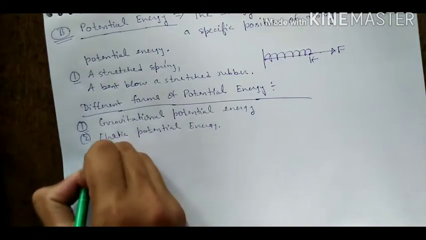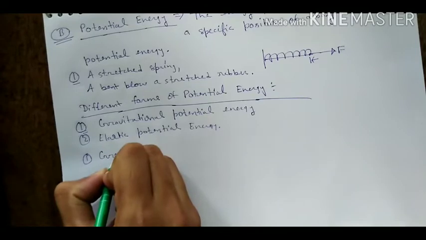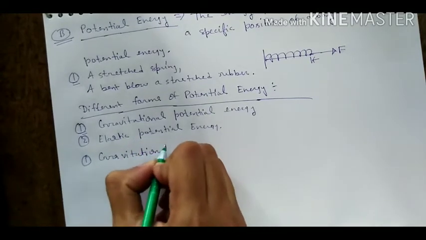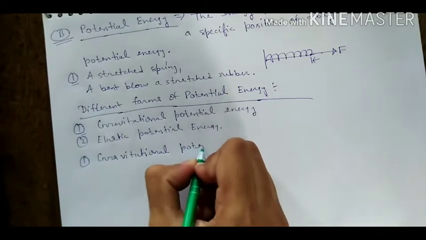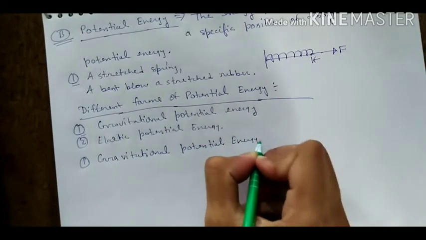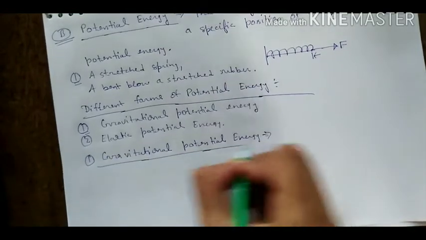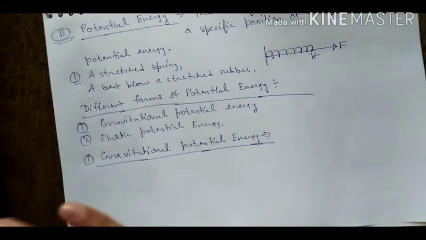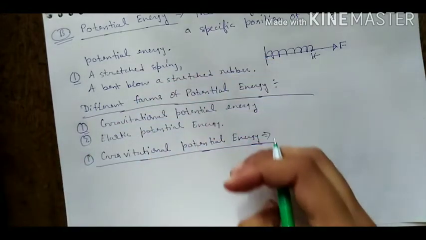So write the next heading. The first term we will see is gravitational potential energy. What is gravitational potential energy? If I ask, then your answer should be: the energy of a body at some height.